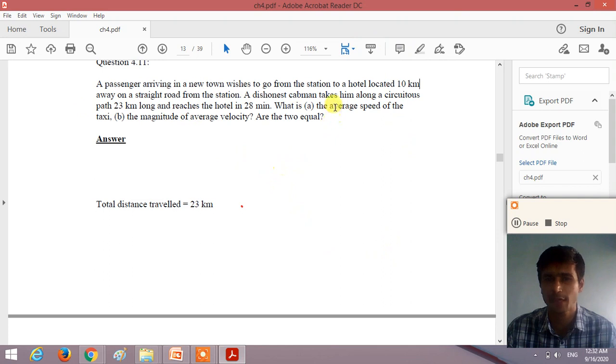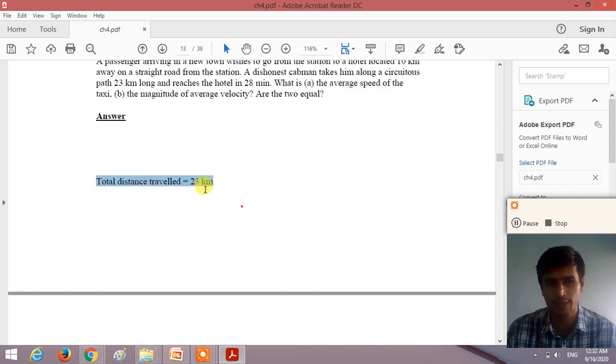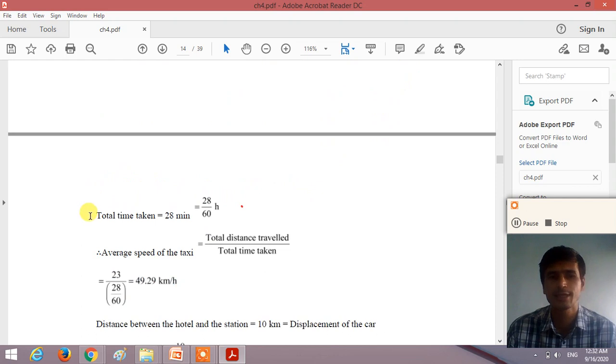So how can we find the average speed? Average speed is equal to total path length divided by time interval. So here the total distance traveled by the taxi is 23 km and the time taken is 28 minutes, that is 28 divided by 60 hour. So the average speed of the taxi is the total distance divided by time. Total distance is 23 divided by time 28 by 60. If you calculate this, you get the answer 49.29, approximately 49.3 kilometers per hour, right?